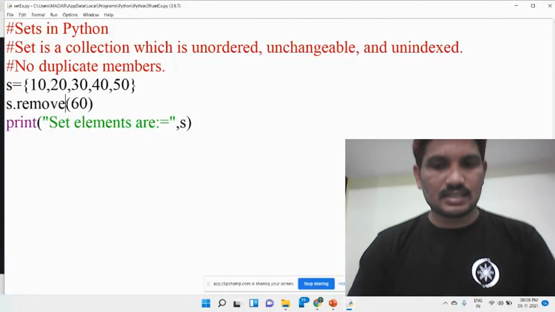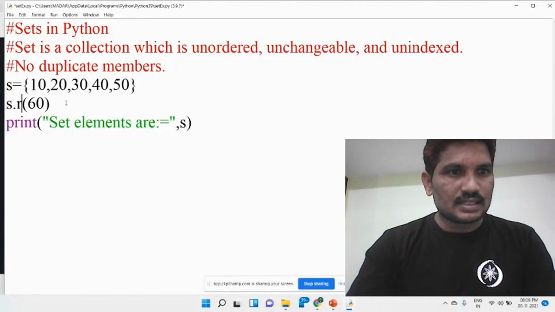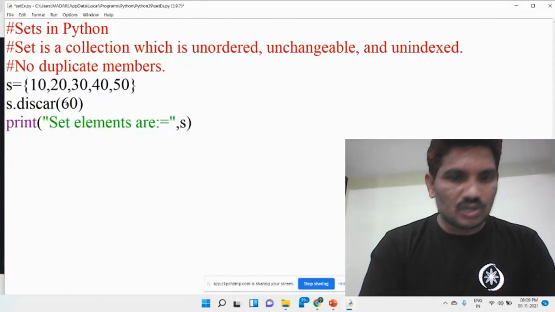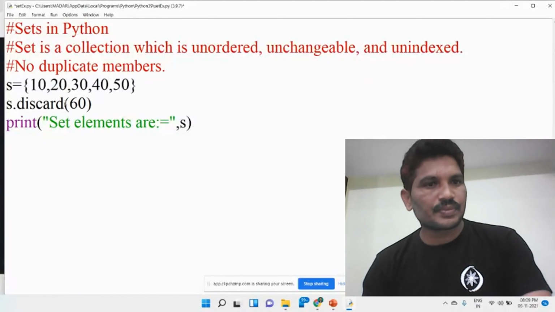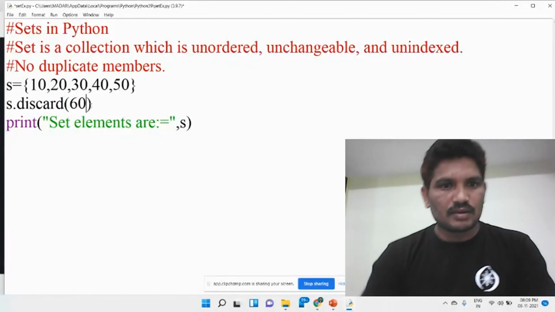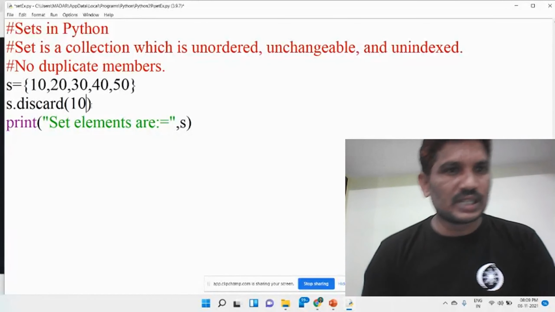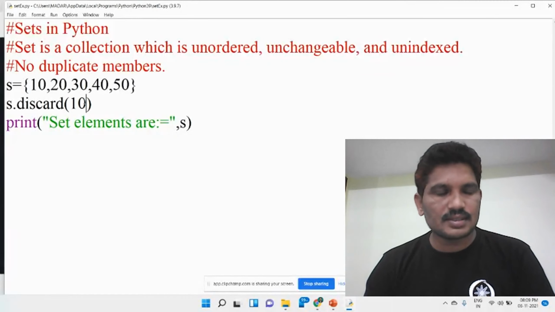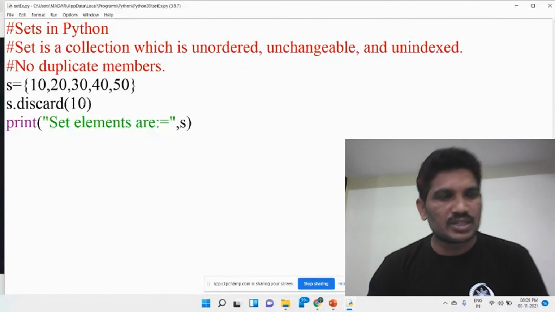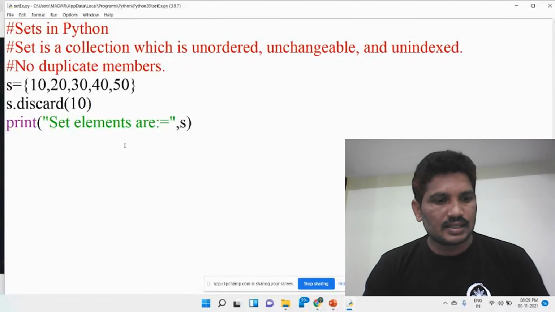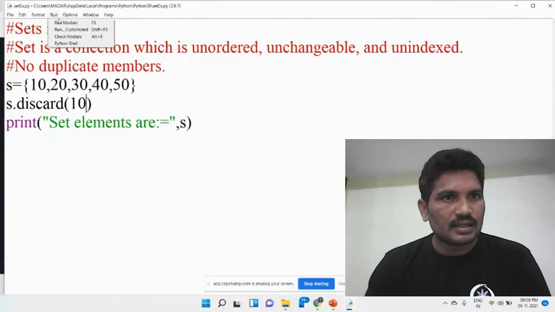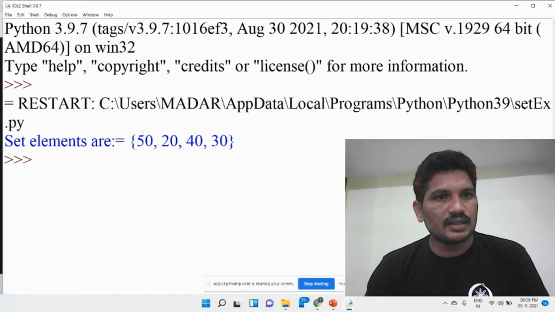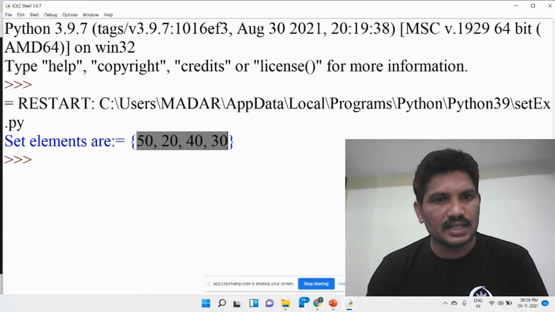Then discard is also used to, for example, remove 10. The discard method will also remove the elements from the set. Here, 10 has been removed from the set, isn't it?